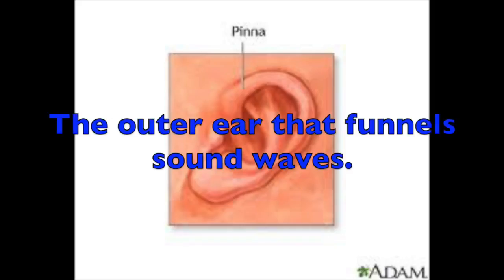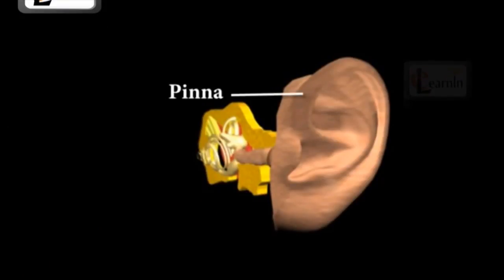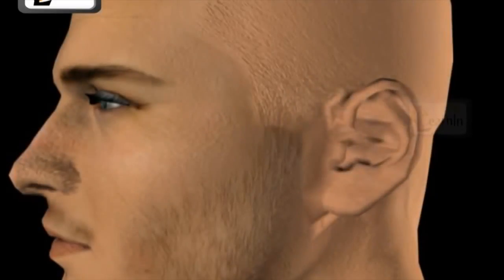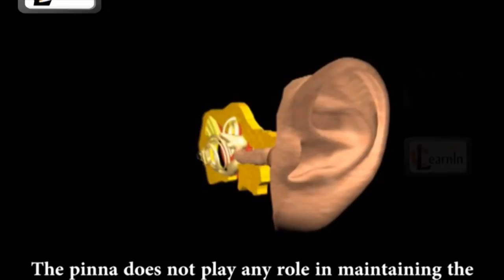Pinna is the outer ear that funnels sound waves. The pinna, also known as the auricle, is the visible portion of the ear. This helps in locating sound sources and directs the sound into the ear. This does not play any role in maintaining balance.